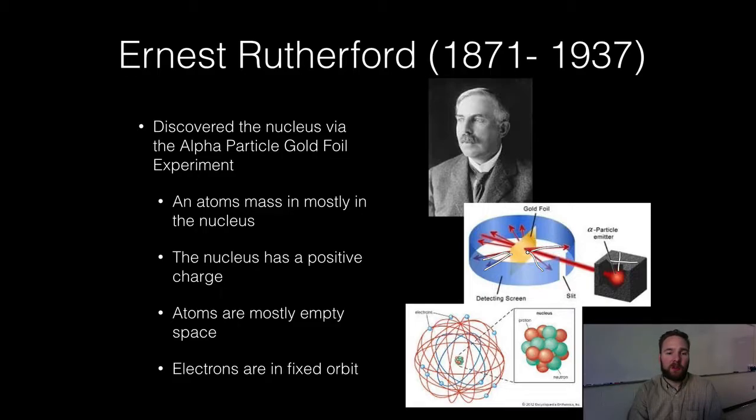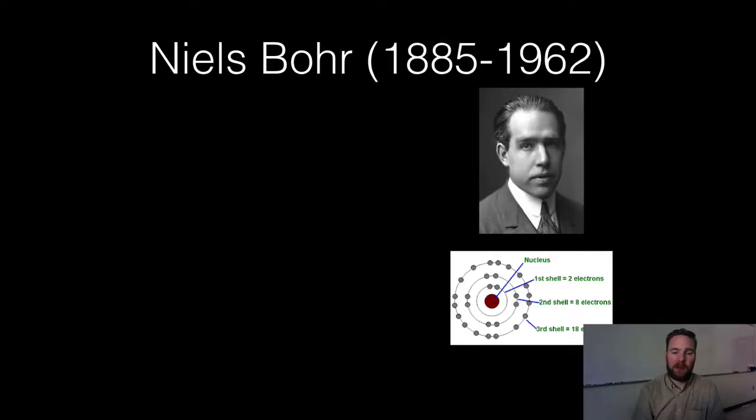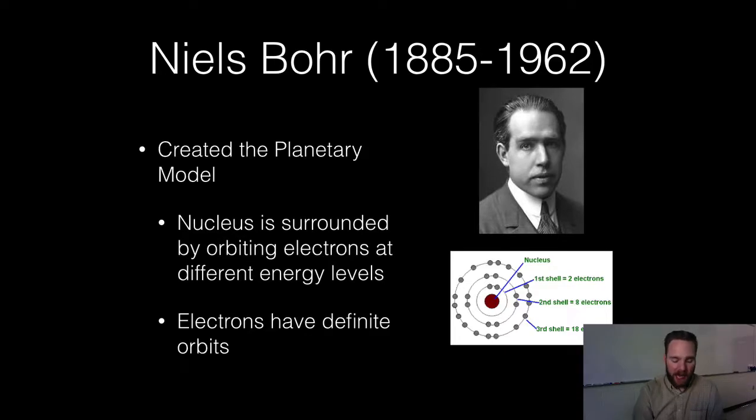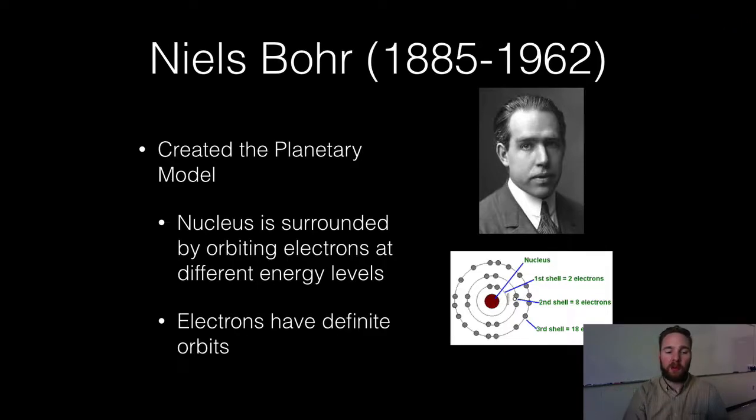Okay, our friend Niels Bohr pretty much took Rutherford's idea and he created the planetary model, that the nucleus is surrounded by orbiting electrons, but he added different energy levels. You see here that our first shell would be our first energy level. Here's our second energy level, and here's our third energy level. As we get further away from the nucleus, our energy levels increase and our energy increases because of that. He still talked about the idea that electrons have definite orbits, and we'll see that's wrong.